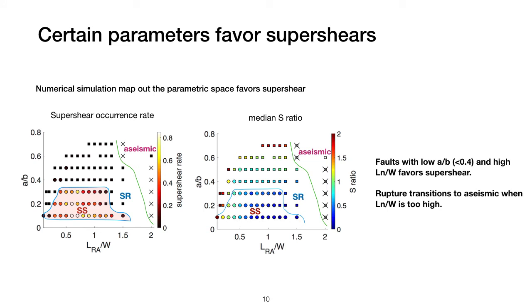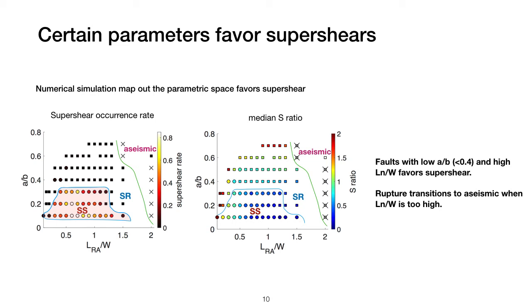On this map, we summarize the supershear occurrence rate and the median S ratio for the simulations we've conducted. Here we only count the sustained supershear, where the supershear rupture length is at least half of the total rupture length. The filled squares are the sequences of purely sub-Rayleigh events, and the filled circles are the sequences that have supershears. The crosses indicate the aseismic sequence.